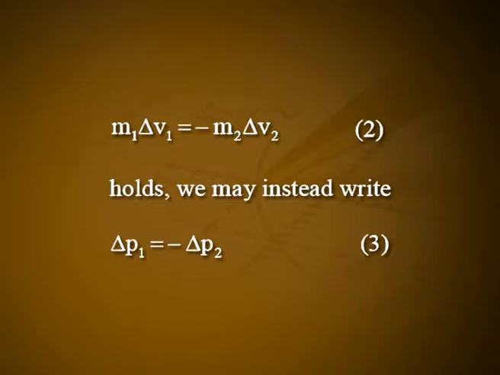Now, suppose we have two particles of masses m1 and m2 interacting with each other, so that m1 delta v1 is equal to minus m2 delta v2. Let it be equation 2. We may instead write delta p1 is equal to minus delta p2. Let it be equation 3.